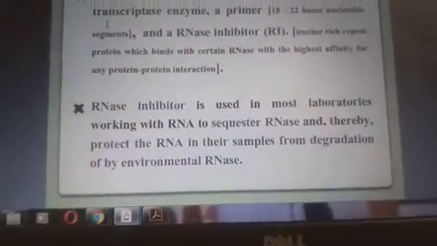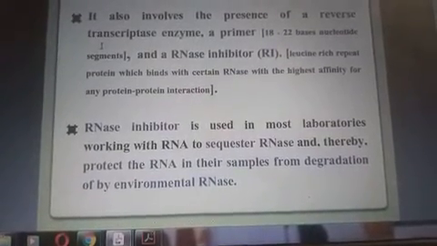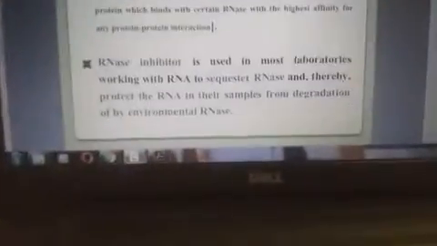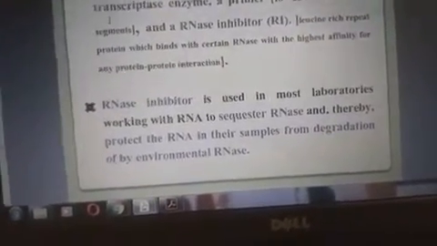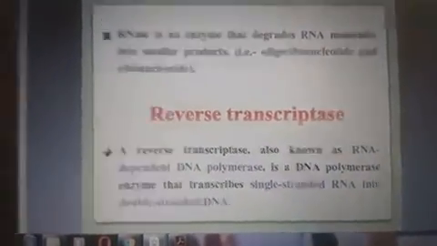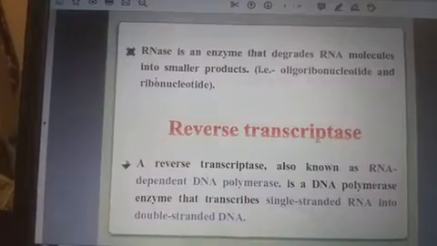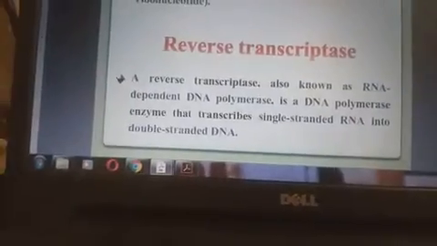RNase inhibitor is used in most laboratories working with RNAs to sequester RNases and thereby protect the RNA in the samples from degradation by environmental RNases. In laboratory and research processes, RNase inhibitor has a crucial role and is used in more and more laboratories to monitor the reverse transcriptase activity. RNase is an enzyme that degrades RNA molecules into smaller products, which could be oligoribonucleotides and ribonucleotides.